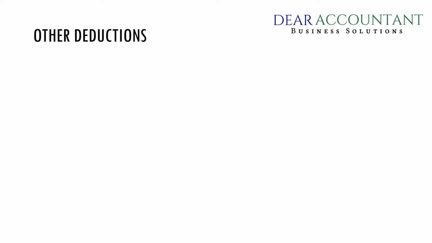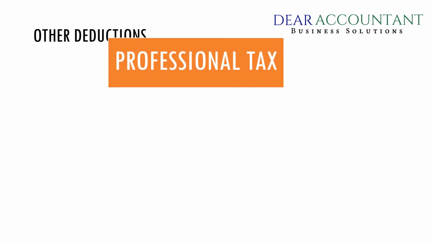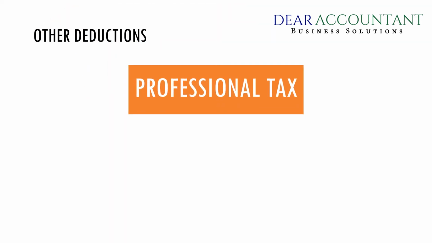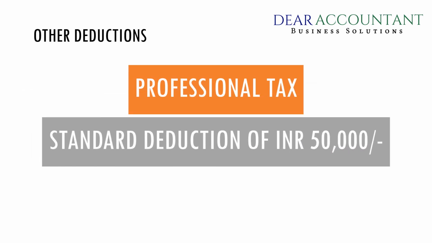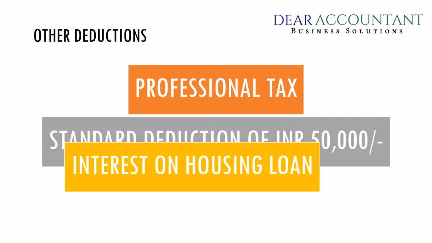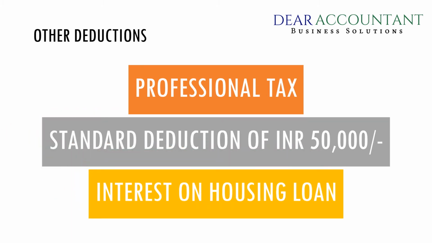Apart from the exemptions mentioned above, there are also certain deductions that can be claimed by salaried employees. One such deduction is the professional tax. Another deduction is the standard deduction of rupees 50,000 that can be claimed by every salaried employee. The third is interest on housing loan. Under the old tax regime, such a deduction is available for both self-occupied as well as let-out house properties. The limit for such deduction is rupees 2 lakhs for self-occupied, and no such limit is mentioned for let-out house properties.